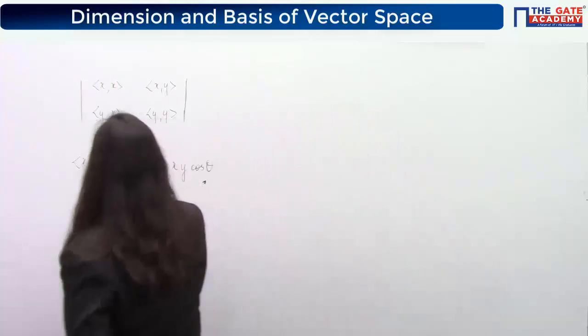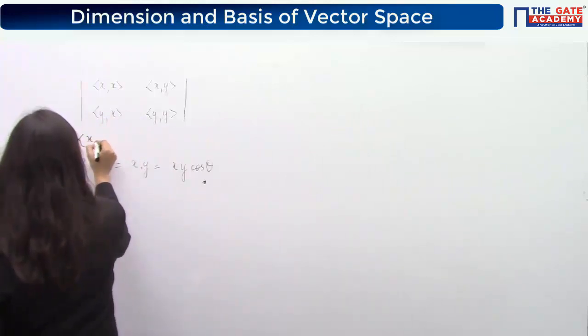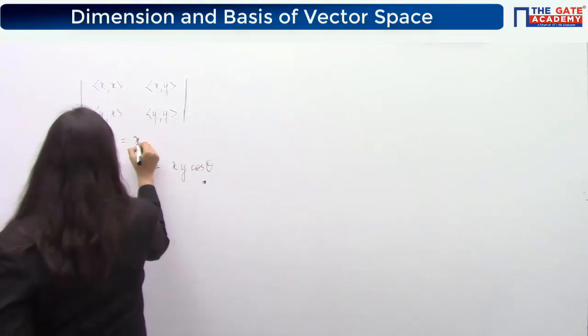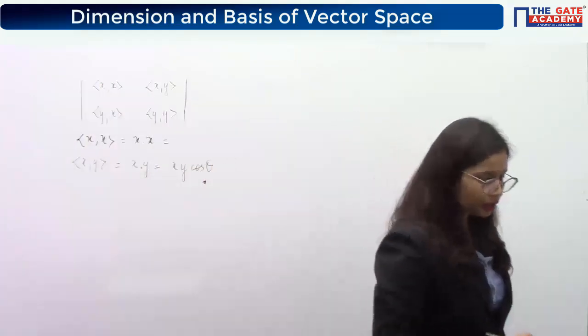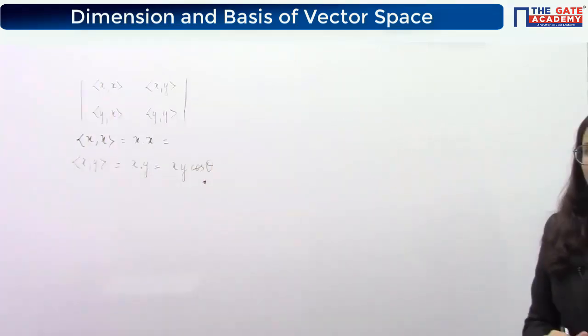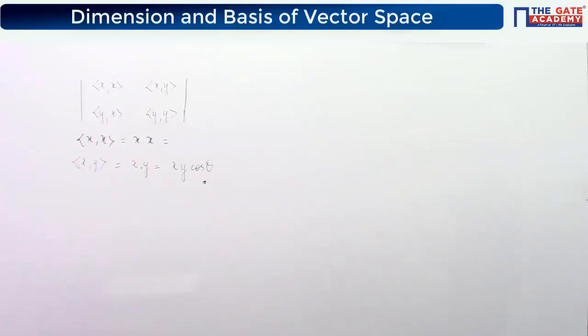Okay. Now using the same thing, can you tell me what will be the dot product of the vector x with itself? Dot product of the vector x with itself. What will that value be equal to?